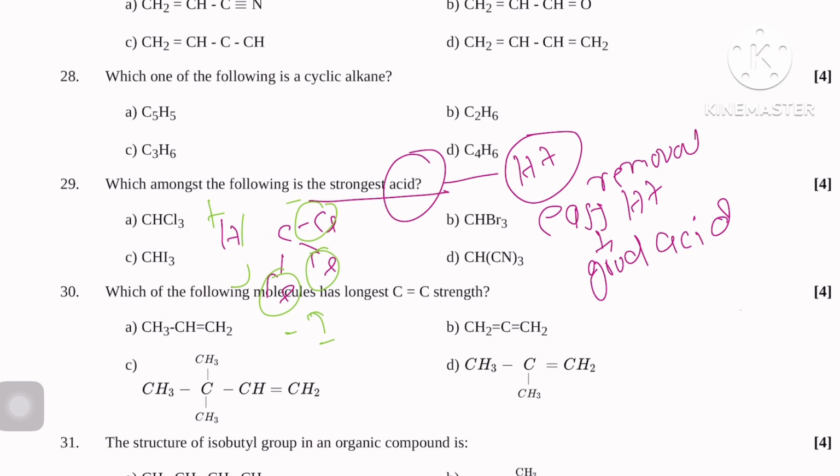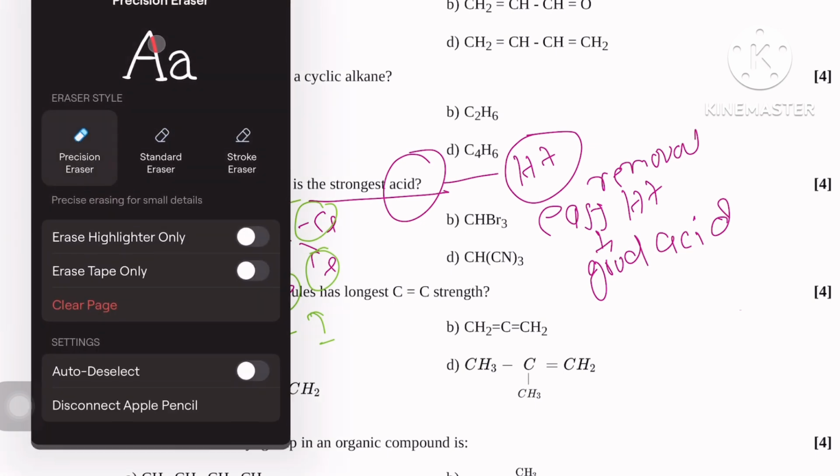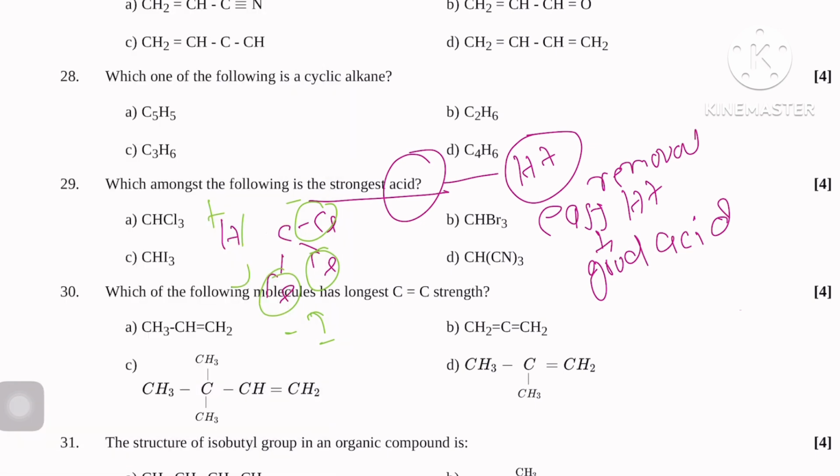But here also similar: CHI3, here Cl3, here I3, here Br3, here CN thrice. So which one has the more minus I effect?